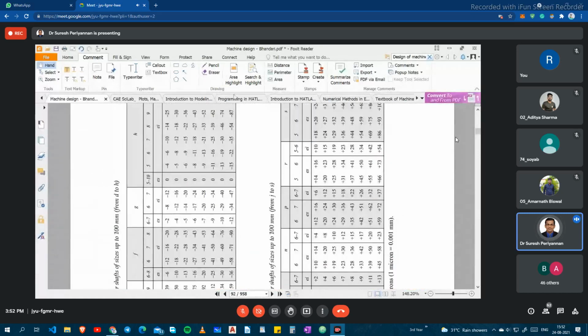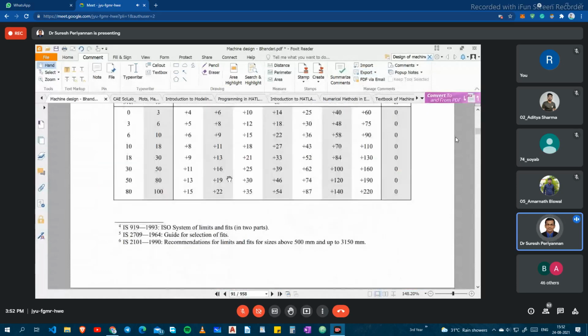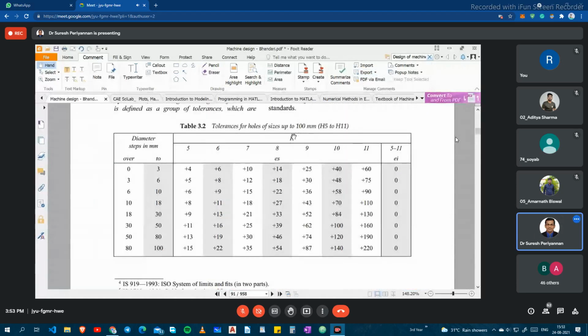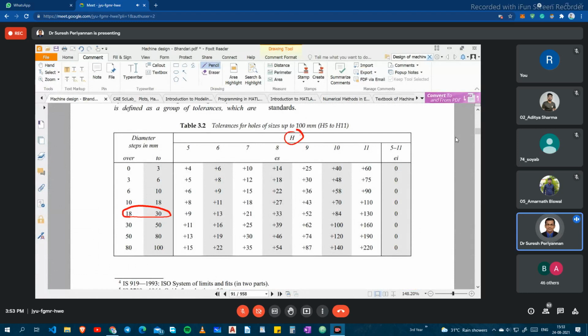Are you able to see here? This is the first table. See H6. This is H, and 20 means the 18 to 30 range. This is 20 on the positive side. ES means the higher side tolerance, and this is the lower side tolerance, given as 0.